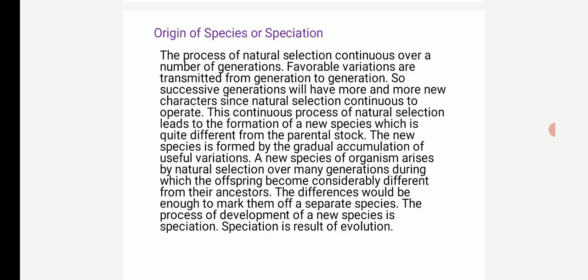A new species of organism arises by natural selection over many generations, during which the offspring become considerably different from their ancestors. The differences would be enough to mark them as a separate species. The process of development of a new species is called speciation. Speciation is a result of evolution.